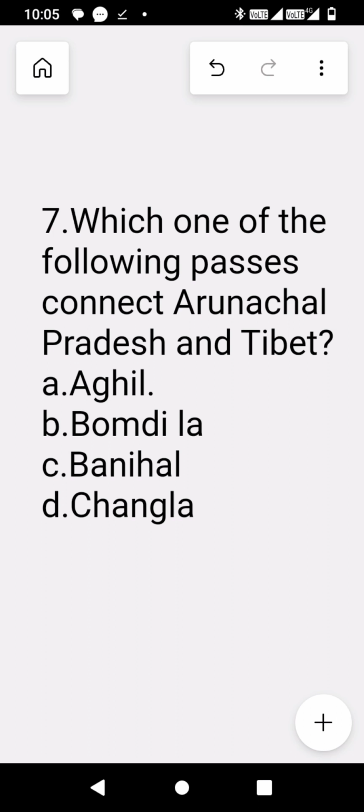Our seventh question is, which one of the following passes connects Arunachal Pradesh and Tibet? The options are A. Ghil Pass, B. Bomdila Pass, C. Banihal Pass, and D. Changla Pass. So the answer is Bomdila Pass, which is in Arunachal Pradesh and forms a border between Arunachal Pradesh and Tibet.